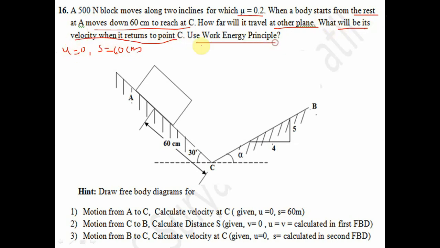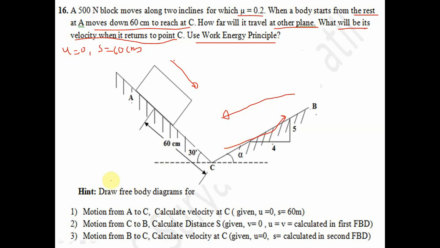Use the work energy principle. Now you can see this diagram. When the block is dropped from this plane, it travels the distance AC, then again the block will move upward, and again it will come downward.